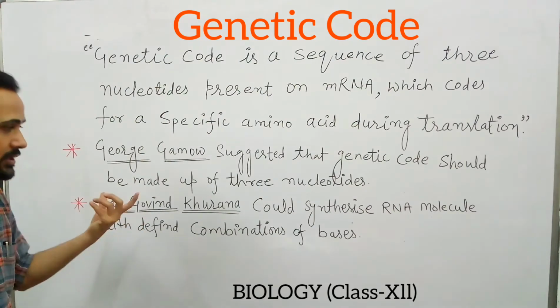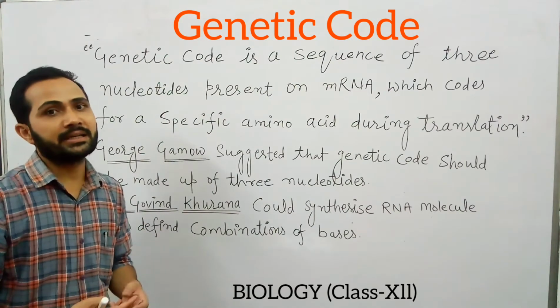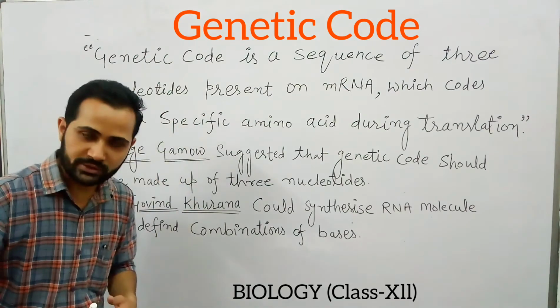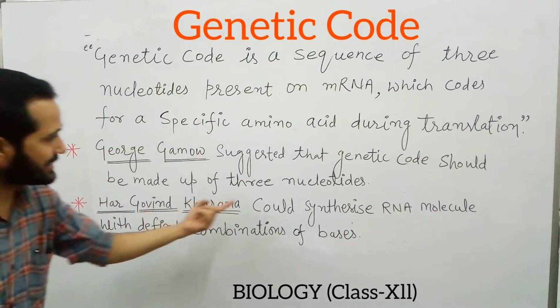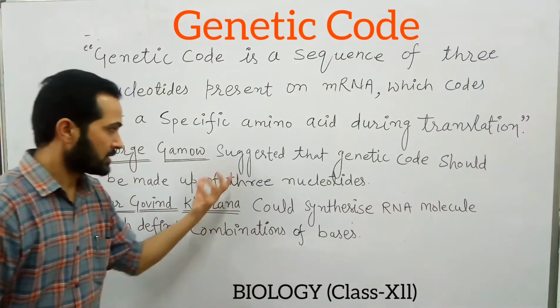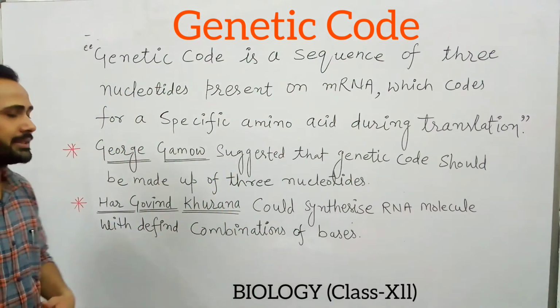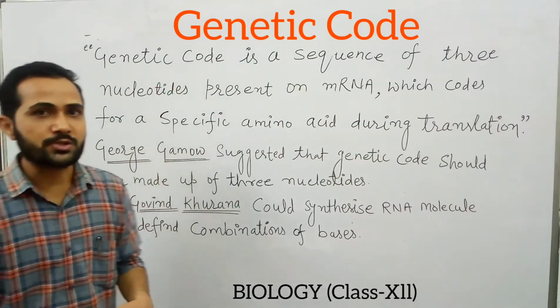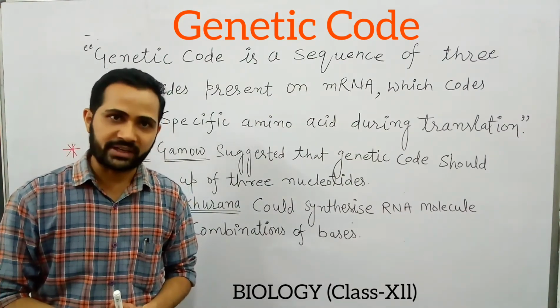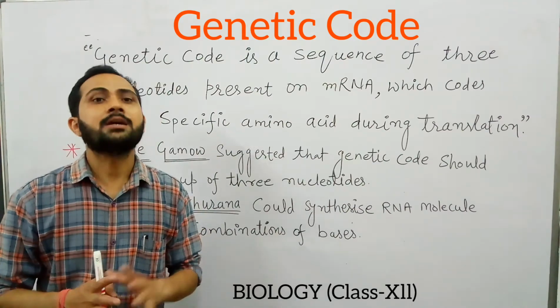Har Gobind Khorana was a very famous Indian scientist who did remarkable work in the discovery of genetic code. He could synthesize RNA molecules with a defined combination of bases. Other than these 2 scientists, some other scientists also worked very hard in the discovery of genetic codes.